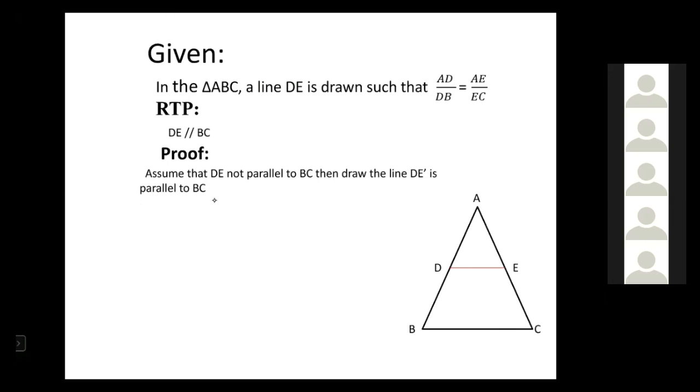These proofs are of two types. One is direct proof, another is indirect proof. In the first proof, that is the Thales theorem or basic proportionality theorem, we proved directly. That proof is called direct proof. Now we are adopting another proof, that is called indirect proof.